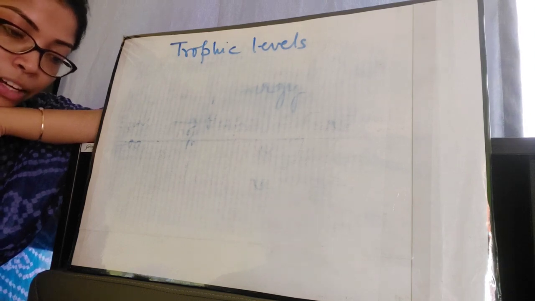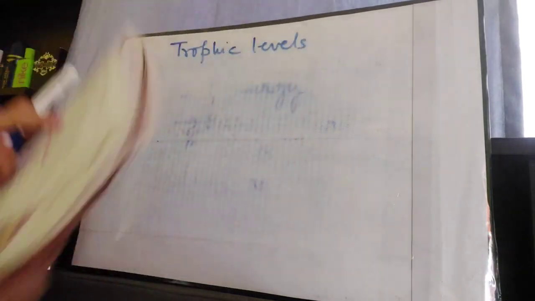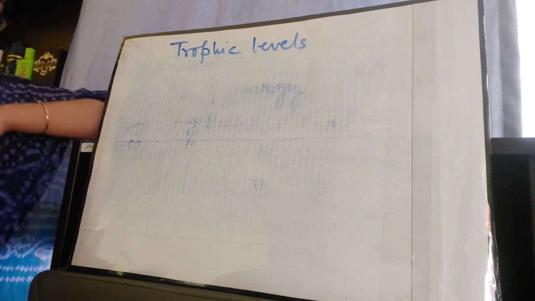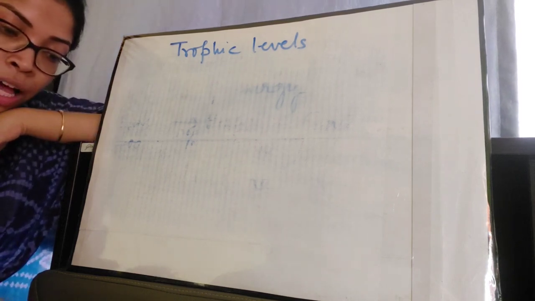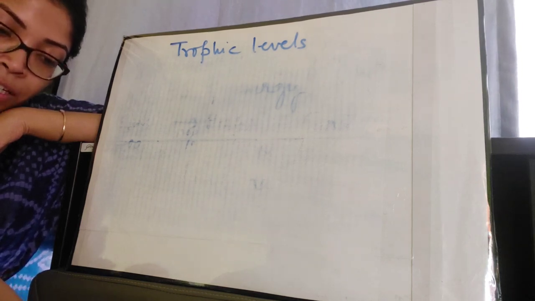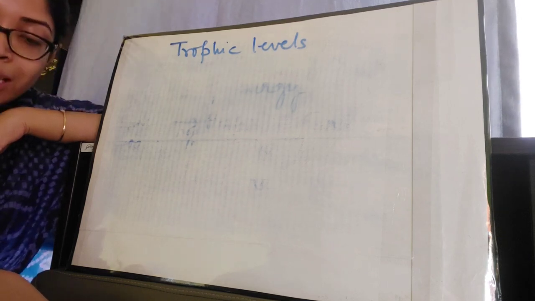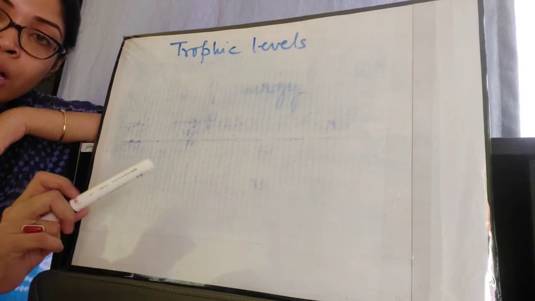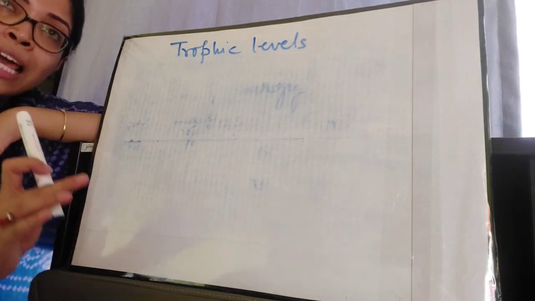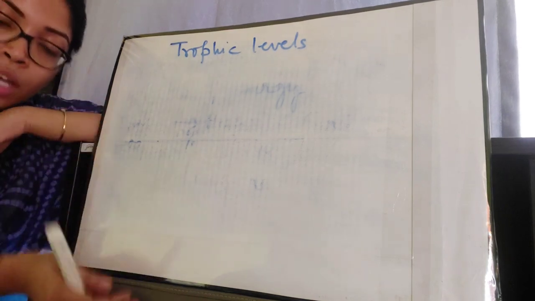Look at this picture, figure number 4.11. As you can see, there are 10 to 12 plants at the lowest trophic level, which is the first trophic level. The number of herbivores at the second trophic level is 5 to 6, while the number of carnivores at the third trophic level is 3 to 4, and the number of carnivores at the highest trophic level is 1. So this is how the number of organisms in each trophic level of a particular food pyramid is decreasing, because the amount of transferred energy is also decreasing as the food chain goes upwards.